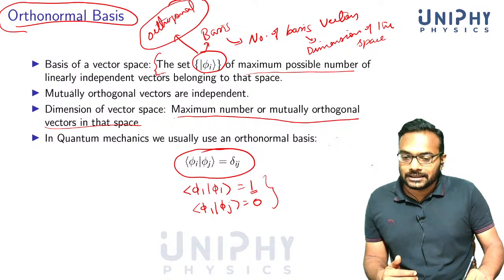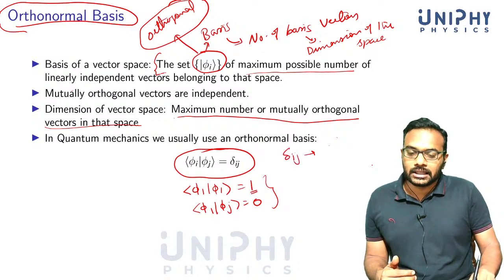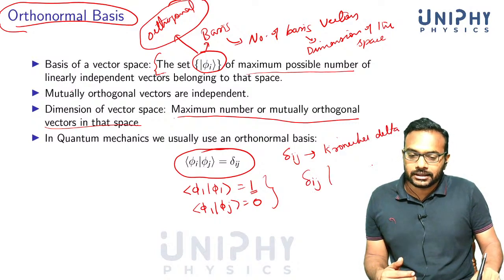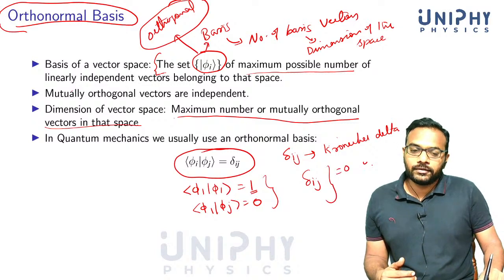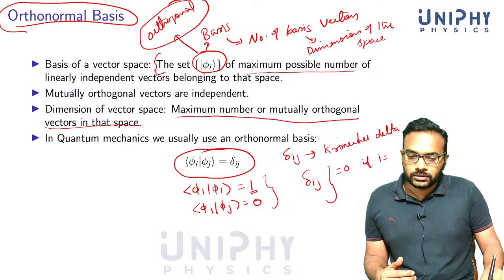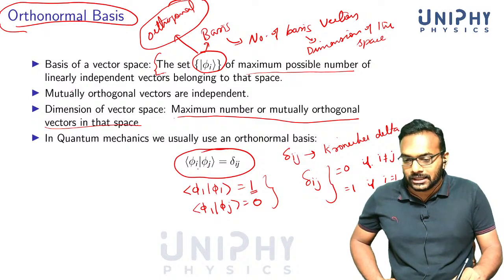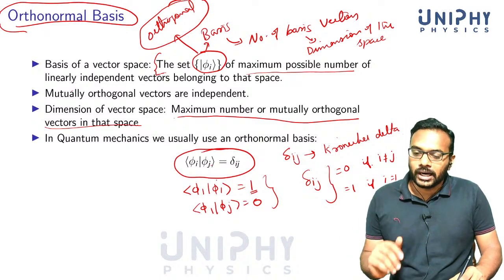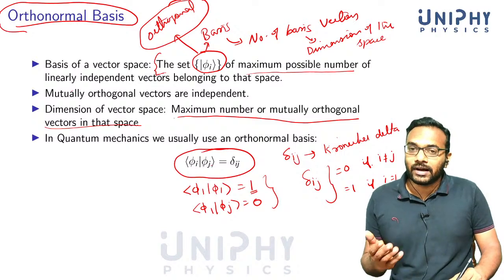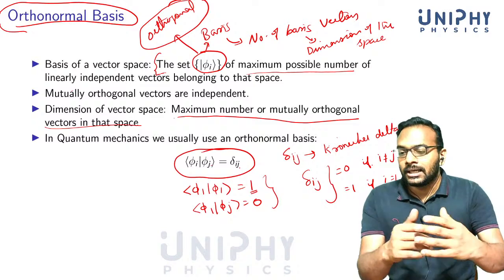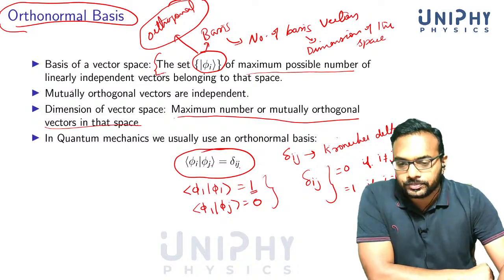So this delta ij appearing here is known as the Kronecker delta, and it has values like this. It is equal to 0 if i is not equal to j, and it's equal to 1 if i is equal to j. So if you have the same vector here, if it's phi i with phi i, then it is 1. If it is phi i with phi j and i is not equal to j, then it is 0. That's what we mean by an orthonormal basis.